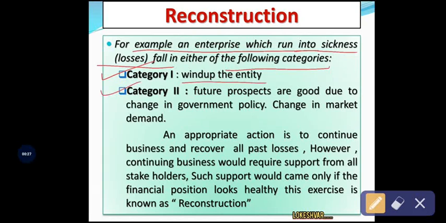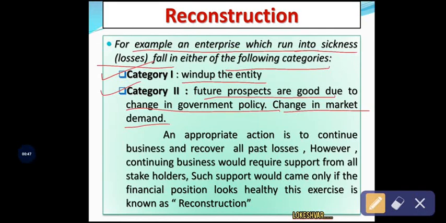And the second category, because future prospects are good due to a change in the government policy or a change in the economic condition, that is a change in the market demand, the company will run its business for a long period of time. Okay, so these are the two categories.